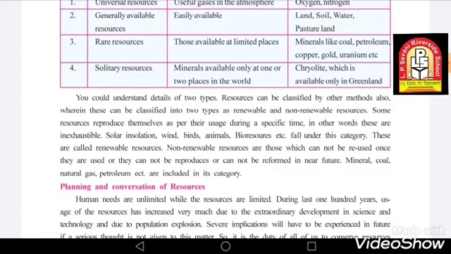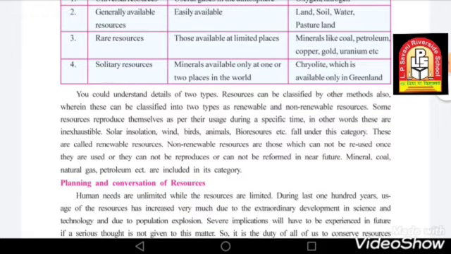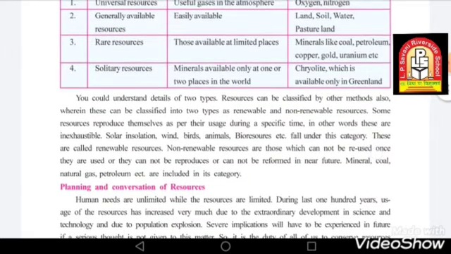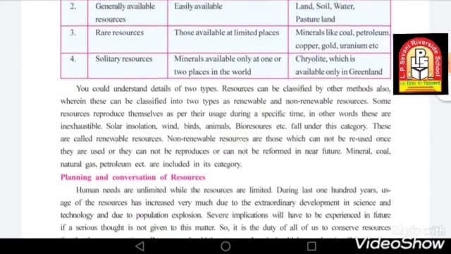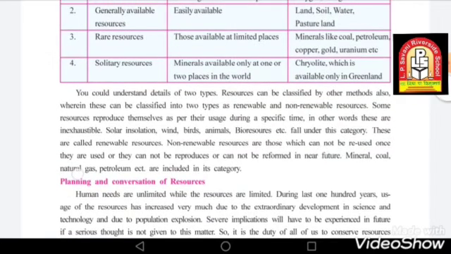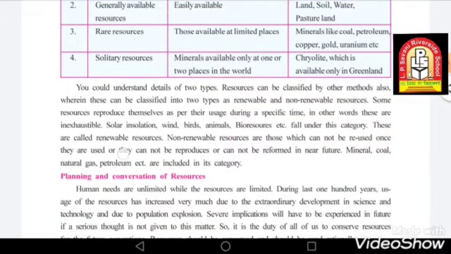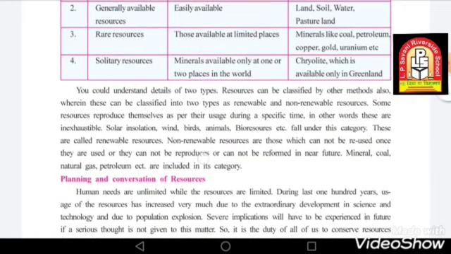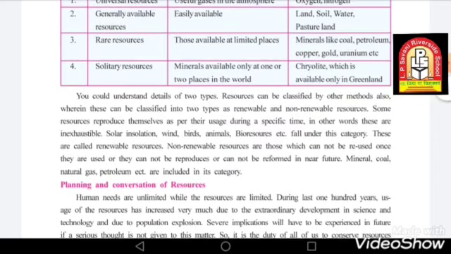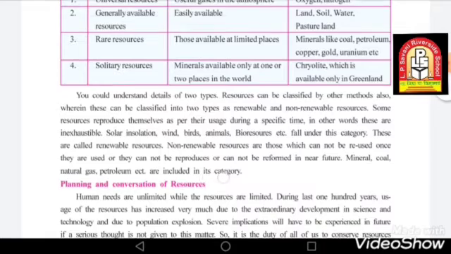Now come to the non-renewable part. Non-renewable resources are those which cannot be reused. As I told you, non-renewable resources cannot be reused once they are used, or cannot be reproduced or reformed in the near future. Minerals, coal, natural gas, petroleum, etc. are included in this category.